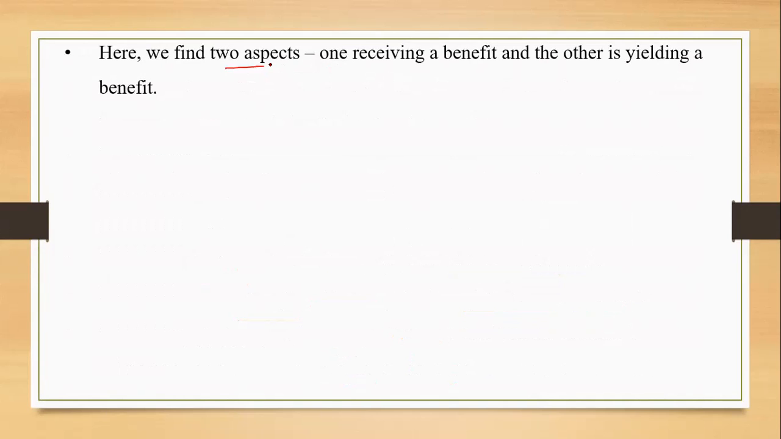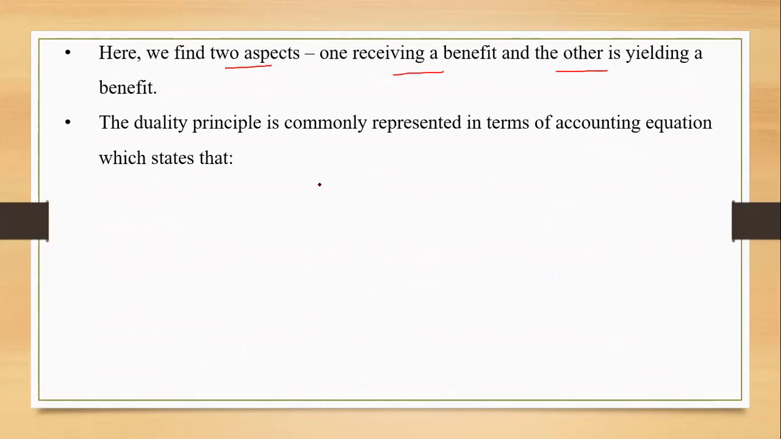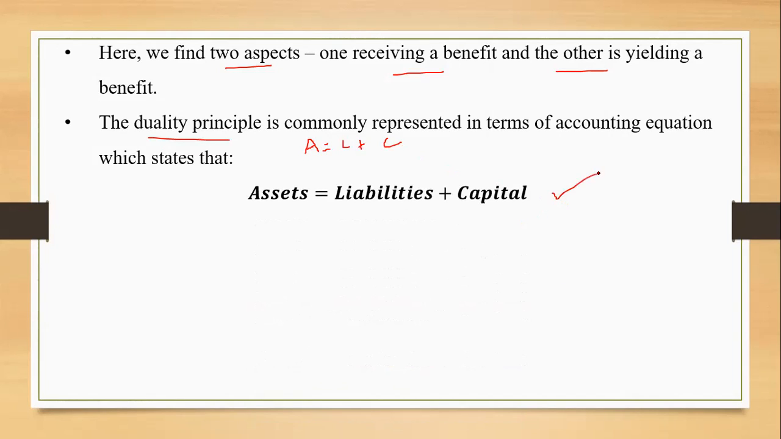There are always two aspects of the transaction. One is the benefit received, the second is the benefit giver. And duality principle is commonly presented in the terms of accounting equation. I'm sure you remember the accounting equation. That is, all assets are equal to liabilities plus capital. The same equation is over here, right? Or if I just have to change this equation, it can be presented as capital is equal to assets minus liabilities. We have discussed this equation in the term like assets for liabilities, also for capital, right?